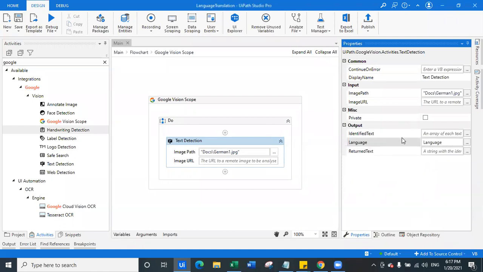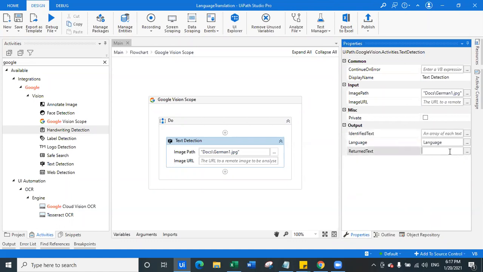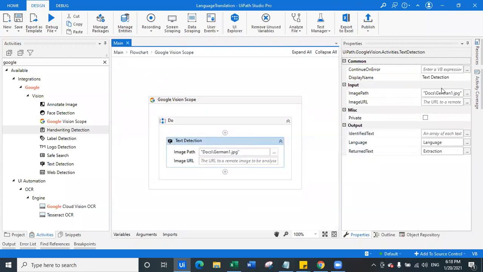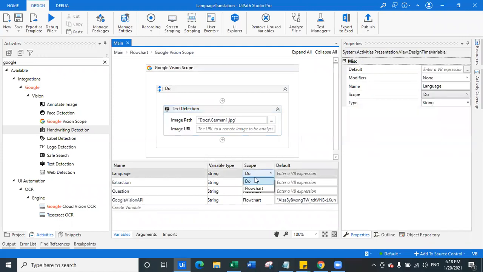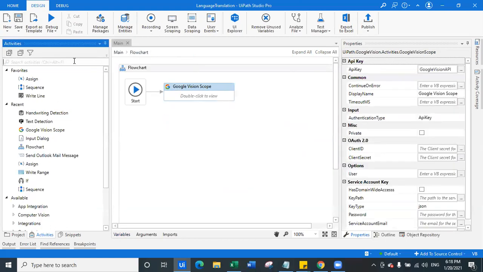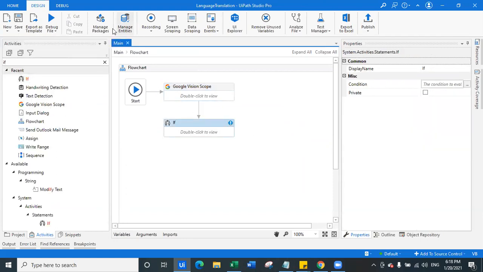variable. We create one variable called language, and identify text. This is a string, so we will call it extraction. Done. Now what's happening here is this particular activity will take this input image, identify the language, and extract the text out of that particular image. So we will expand the scope of these two variables. Come back here.